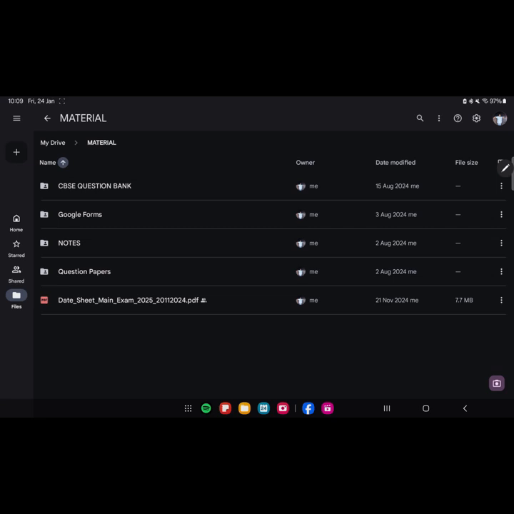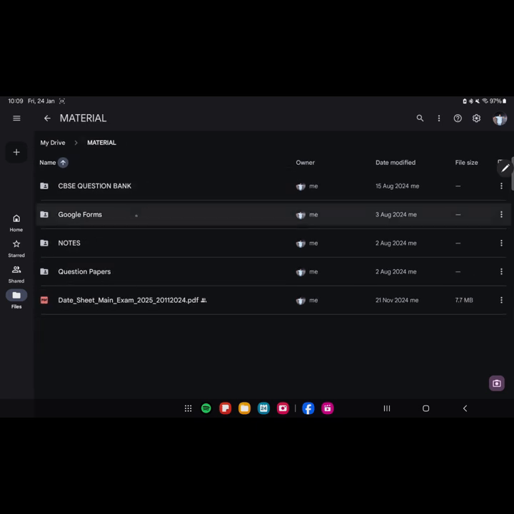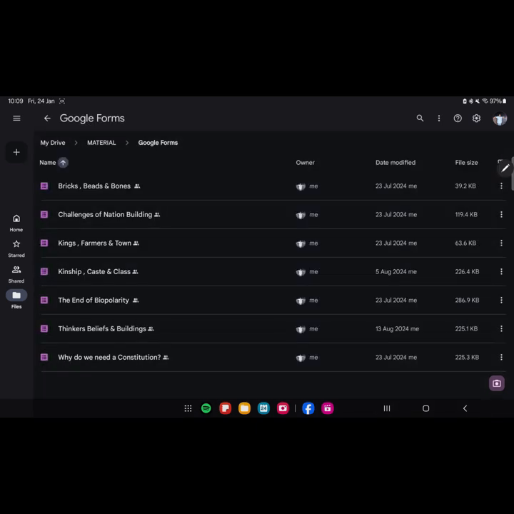In the folder I have put the CBSE question bank for 2024, the sample question papers which CBSE has produced, the previous year practice questions which CBSE gave, and the previous year sample papers which I wrote. Even the English core, history and class 12th are here. And I have also delivered a few Google Forms which I had taught to you all. So all these Google Forms are also here.